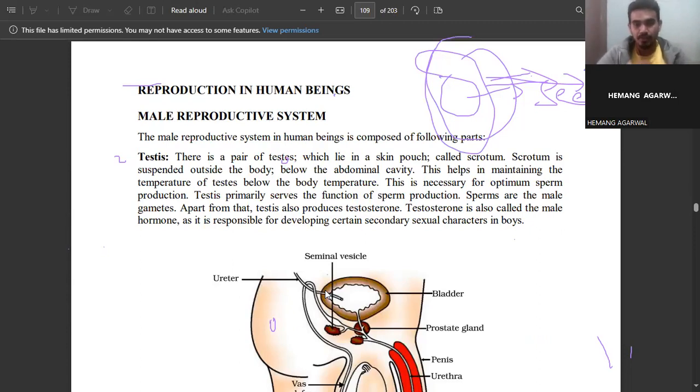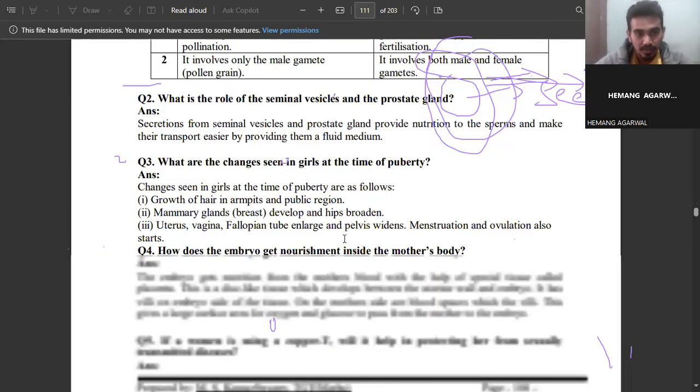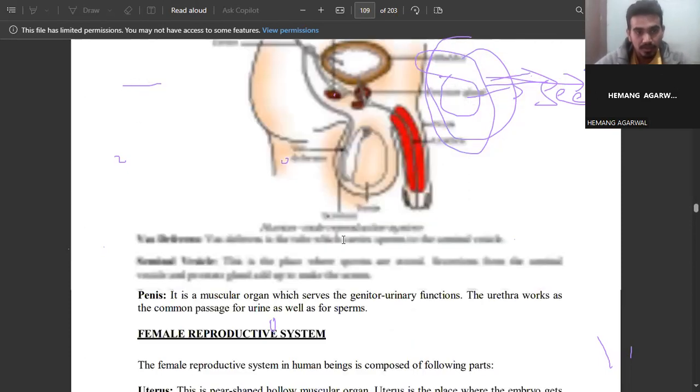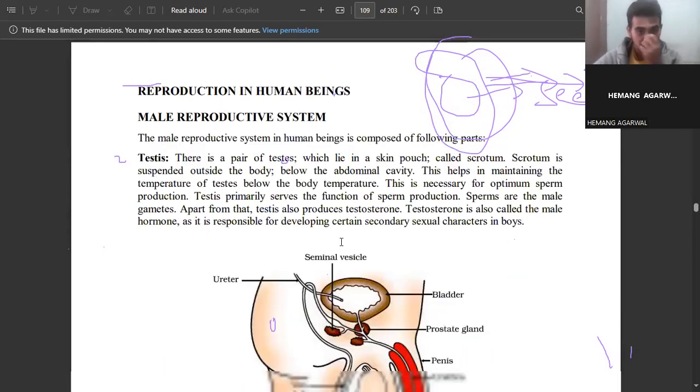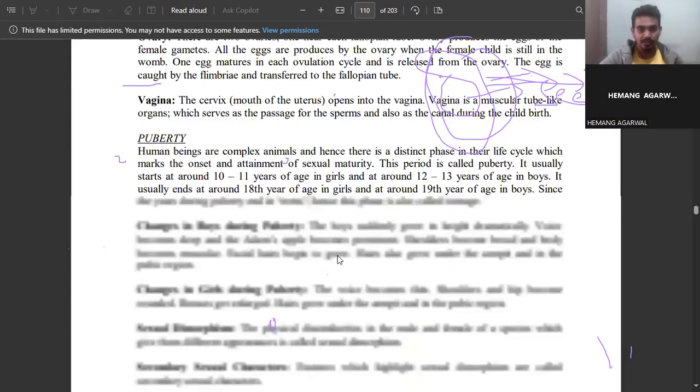So that is all about sexual reproduction in flowering plants. So let's discuss reproduction in human beings. First we'll discuss the male reproductive system, and after that we'll discuss the female reproductive system.